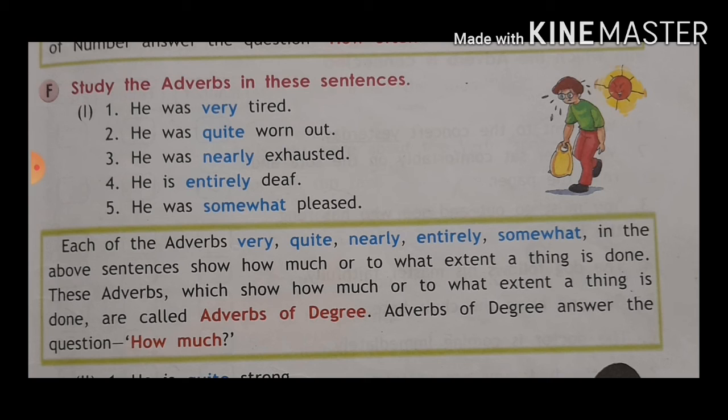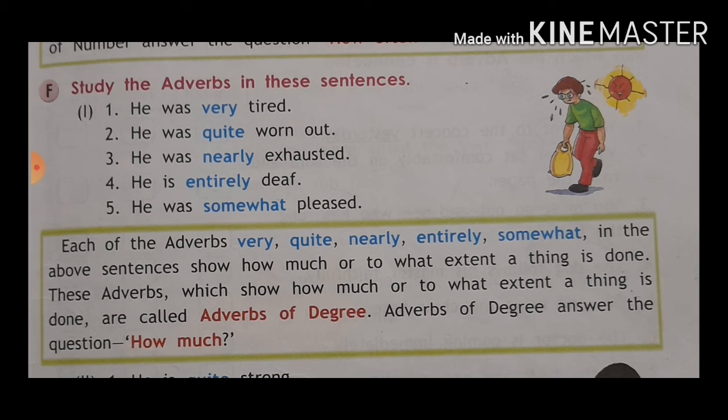He is entirely deaf. Okay, so he is deaf but he is entirely deaf. So this shows to what extent a thing is done. Okay, this is called adverb of degree. Adverb of degree answers the question how much. Okay, he was very tired. How much was he tired? So very. He was quite worn out. How much was he worn out?